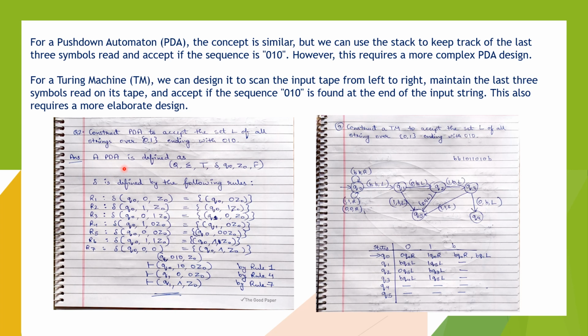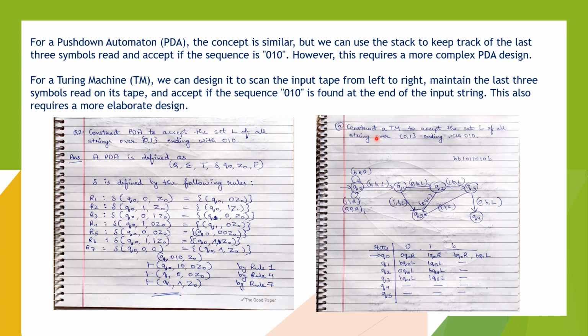A PDA is defined as given in this. So R1 contains delta Q00Z0, Q010, Q011Z, Q010Z, Q000, Q01. So here we can see that by rule 1 we can generate this, and by rule 4 we can generate this, and by rule 7 we can generate this. So our PDA is constructed as we can see here.